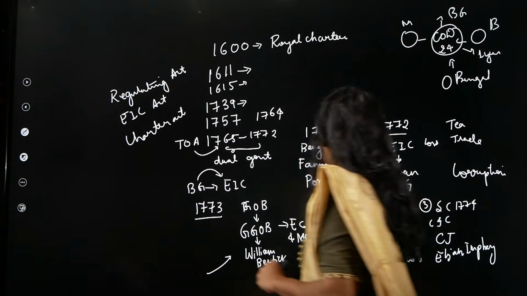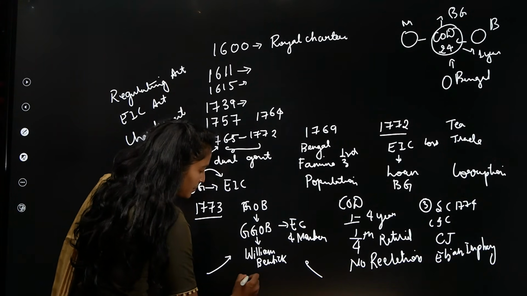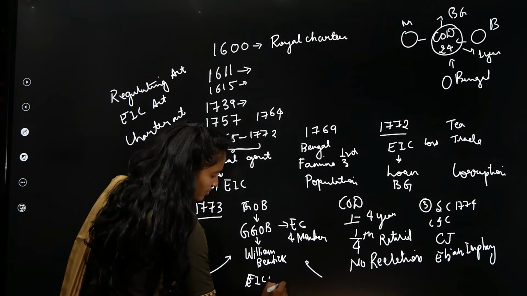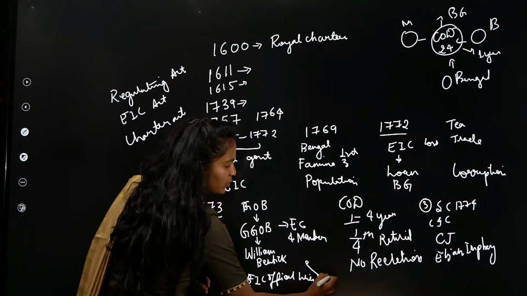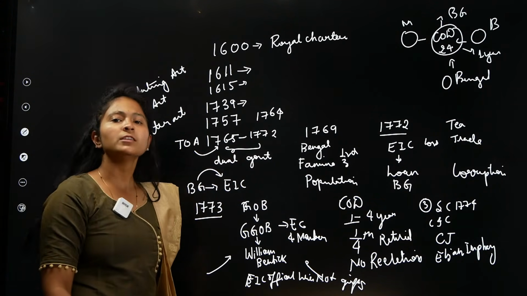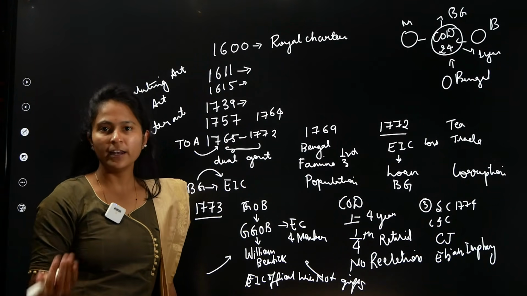Last but not the least, the provision was that British officials or East India officials will not accept any kind of gifts, so that they can avoid corruption. So this is what we have seen in the background in yesterday's class.